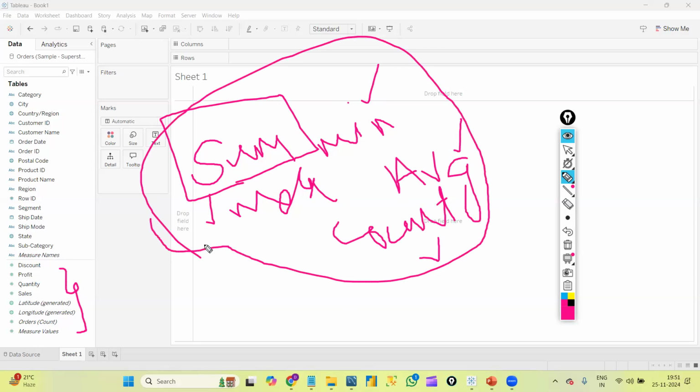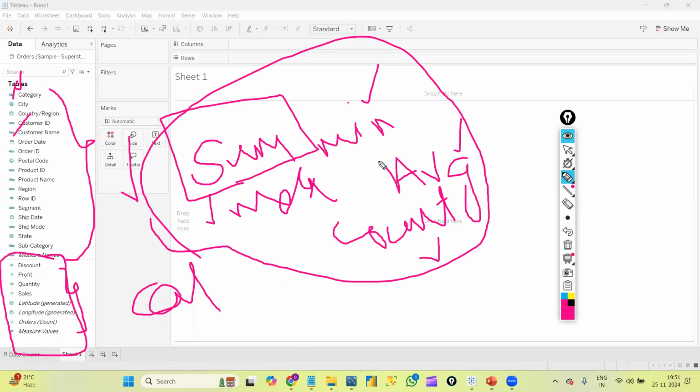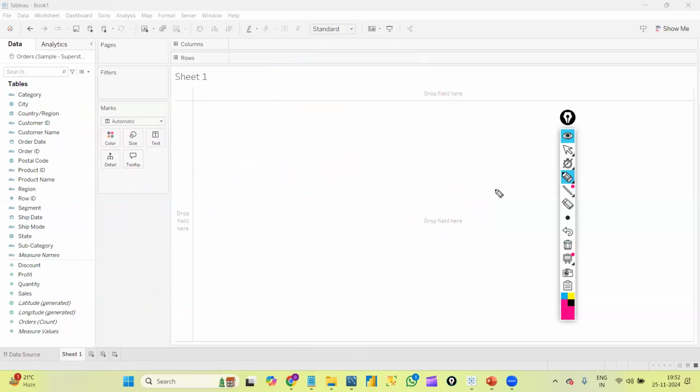So basically the columns on which we can perform calculations or aggregate functions are divided into measures. And all the remaining columns come under dimensions, whether it may be character data, geographical data, date data, like this normal data. Only numerical data, that too on whichever columns we can perform calculations or aggregate functions, will come under measures. Remaining everything comes under dimensions. Automatically Tableau divides everything, but we need to understand what is a dimension and what is a measure. Okay, I hope I'm clear.